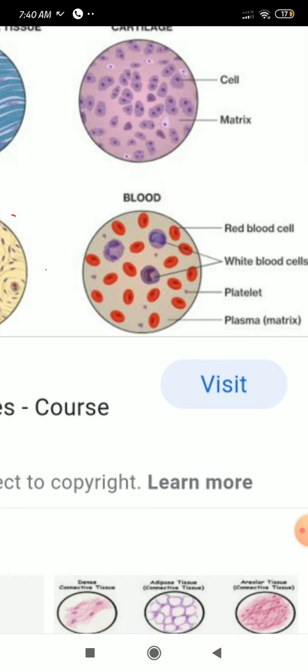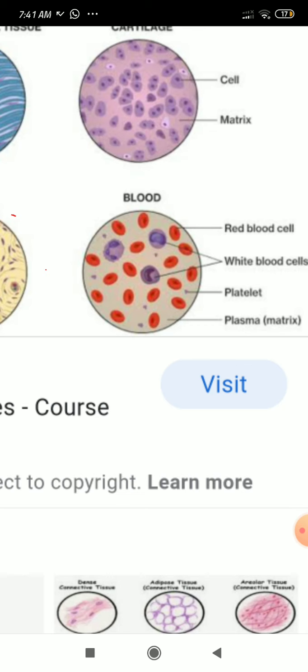Next is the white blood cells, the second type of blood cells. White blood cells are otherwise called leukocytes. White, by the name itself, indicates that they won't have hemoglobin, so their color is white. Leukocytes: leuco means white, cyte means cells. It is a Latin term. Because of the absence of hemoglobin, they are colorless, so we call them leukocytes.